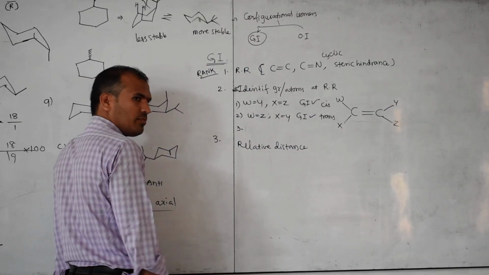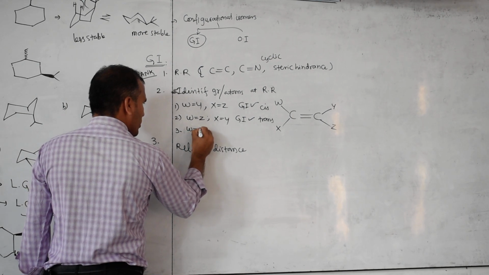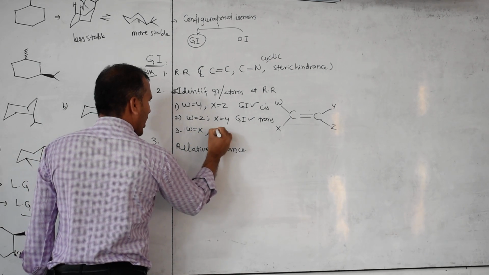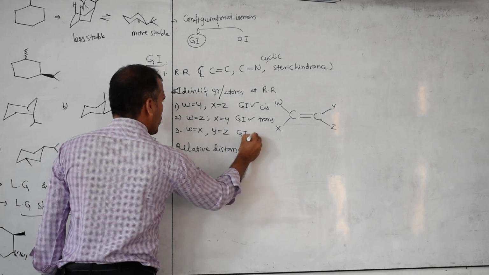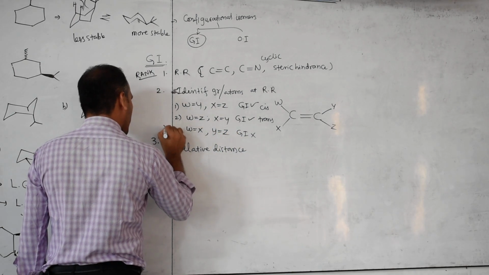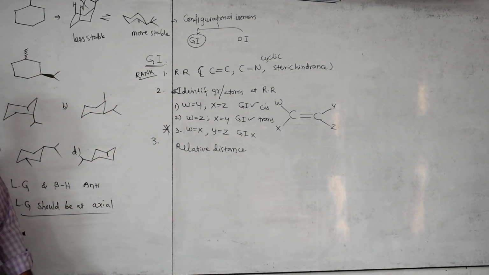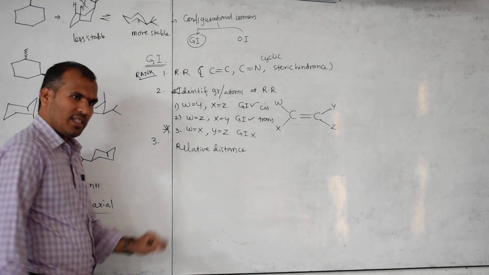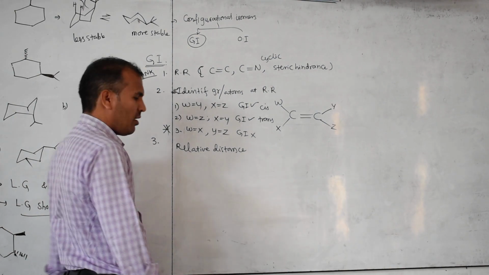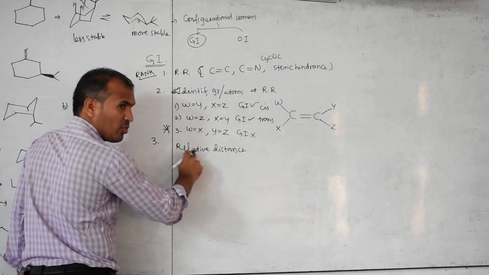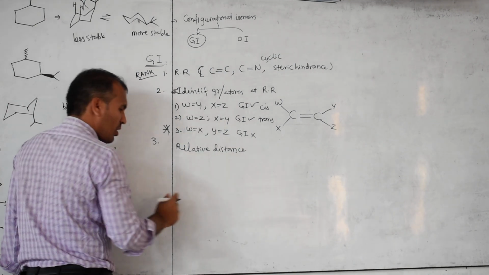Third one: W equals X and Y equals Z. GI does not show. This is a very, very important condition. Now, relative distance. Based on one example, I will explain this third point, and these three I will explain at a time.